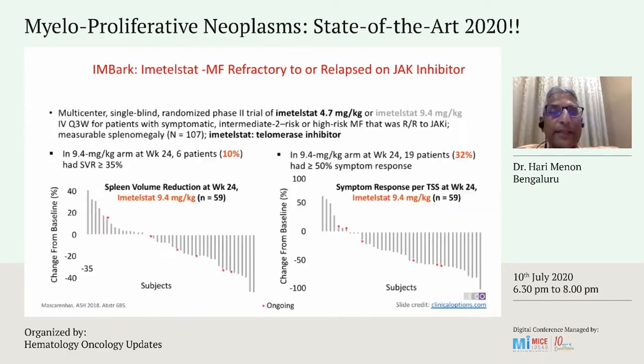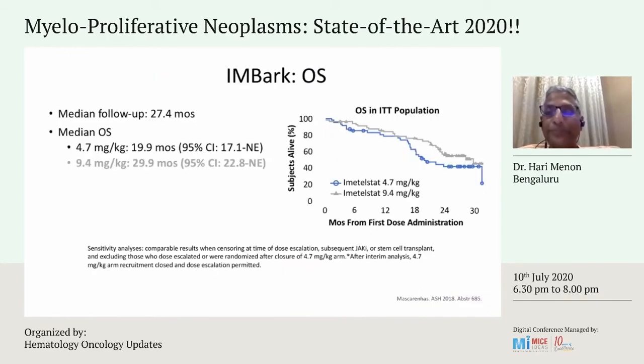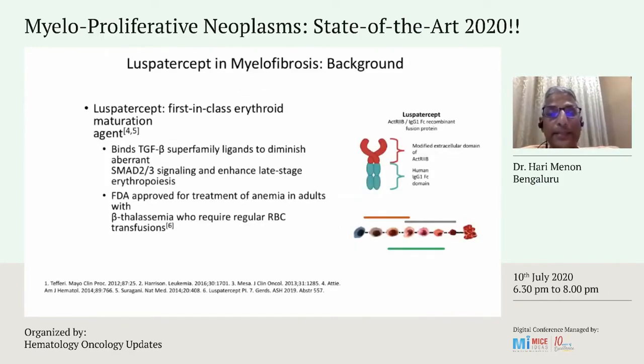Yes, sir. Thank you. The other thing, which is a different molecule altogether, is a telomerase inhibitor, imetelstat, which looked at 2 different dosings, very promising in terms of decreasing the splenic volume, improving the platelet count, and also improving the anemia. And there was a distinct survival benefit in these patients for the 9.4 milligram per kilogram dose, of almost 29.9 months.